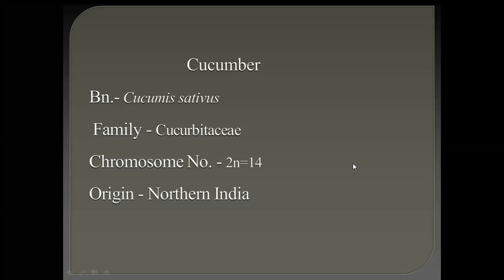Today we discuss the important cucurbit crop, cucumber. Breeding of cucumber. We start from its botanical description. Its botanical name is Cucumis sativus, family Cucurbitaceae, chromosome number 2n equal to 14, origin northern India.